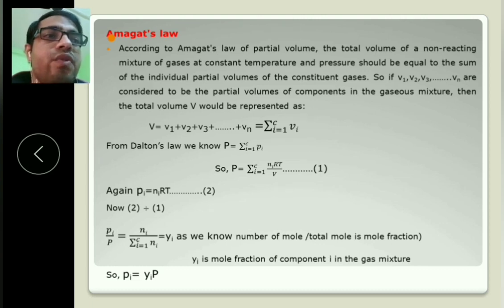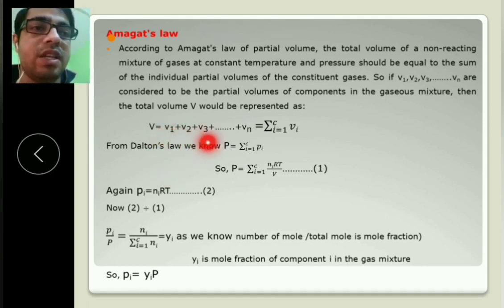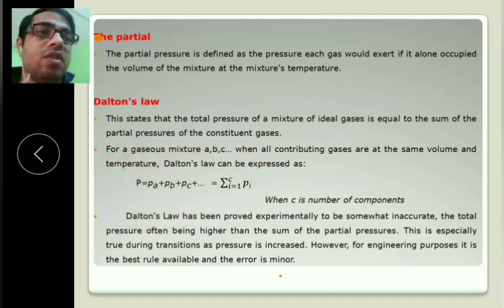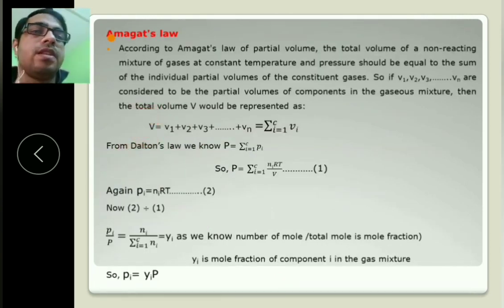So if V1, V2, V3 up to Vn are the partial volumes of the components of the gaseous mixture, then the total volume V equals V1 plus V2 plus V3 plus up to Vn, the summation of Vi. It is similar to Dalton's law. Here, if components A, B, C are present, total volume V equals Va plus Vb plus Vc.